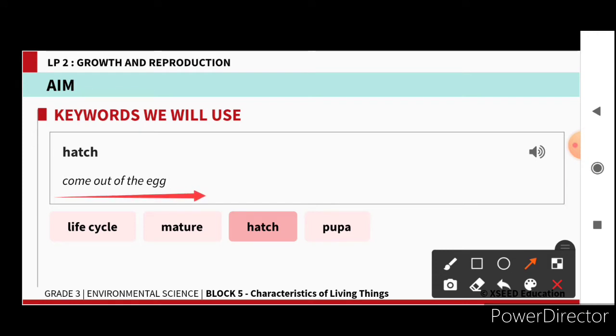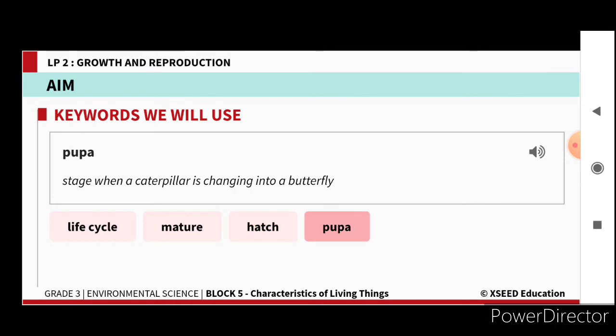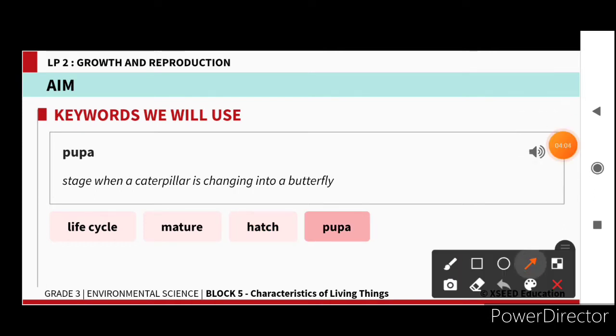Hatch. Okay. And now pupa. P-U-P-A. Pupa means the stage when a caterpillar is changing into a butterfly. This is one stage in a butterfly's life cycle.